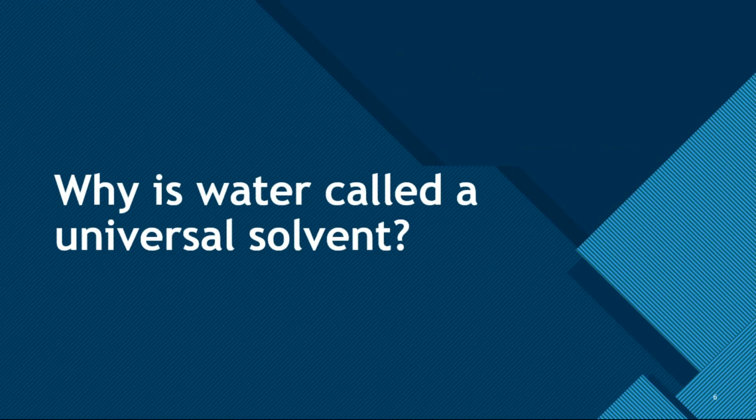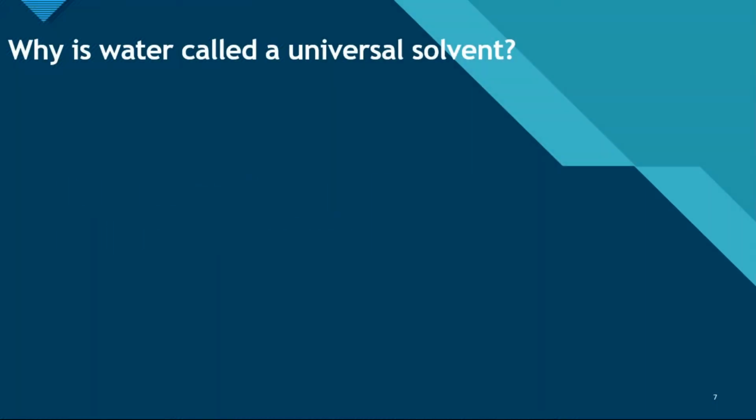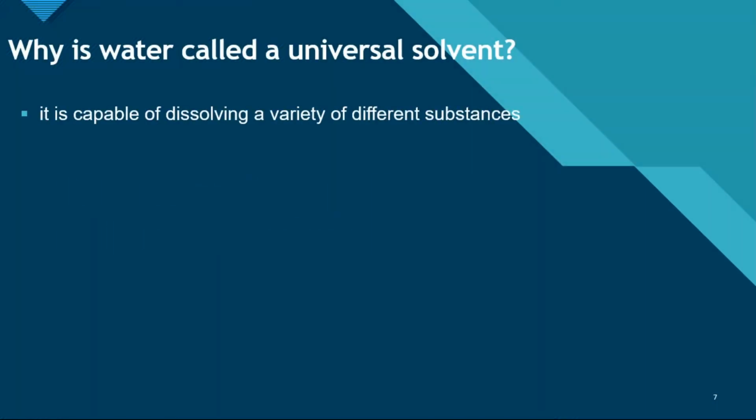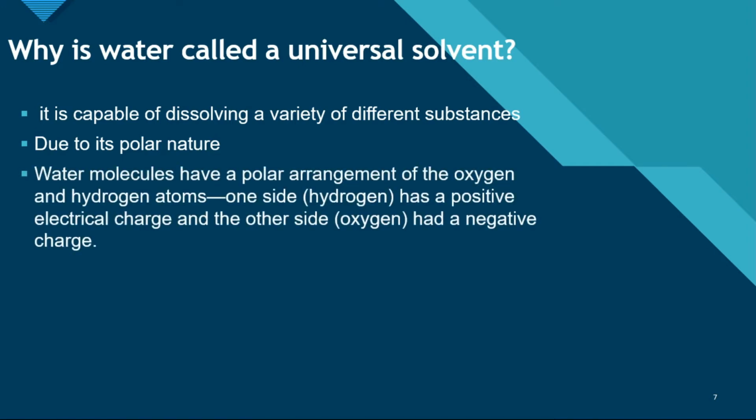So now let's discuss why water is called a universal solvent. Water is called a universal solvent since it is capable of dissolving a variety of different substances, more than any other liquid. Water can dissolve more substances than any other compound because of its polar nature. The water molecules, because of their composition, hydrogen with a positive charge on one side and oxygen with a negative charge on the other side, are able to attract other molecules easily.